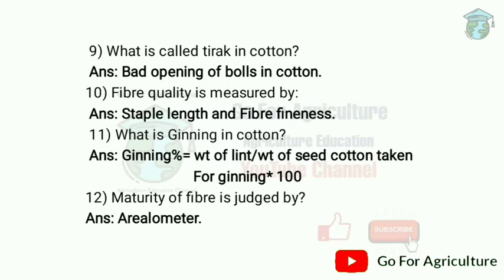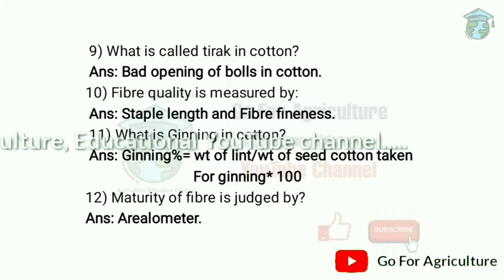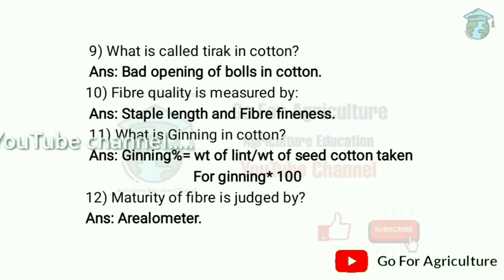And next one, what is ginning in cotton? Ginning is the process by which raw fiber is obtained from cotton. Ginning percentage is equal to weight of lint divided by weight of seed cotton taken for ginning, into 100. Next one, maturity of fiber is judged by arealometer.